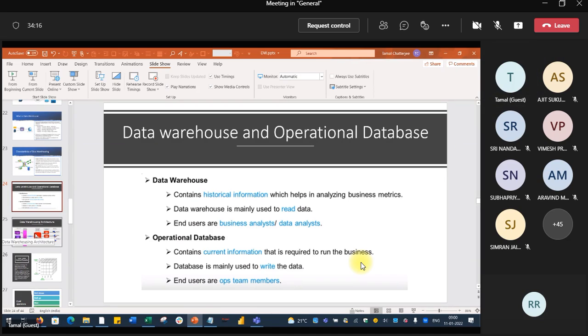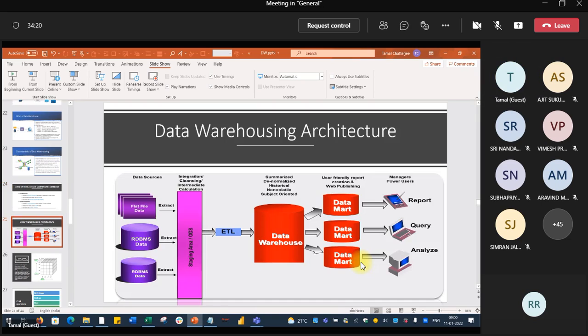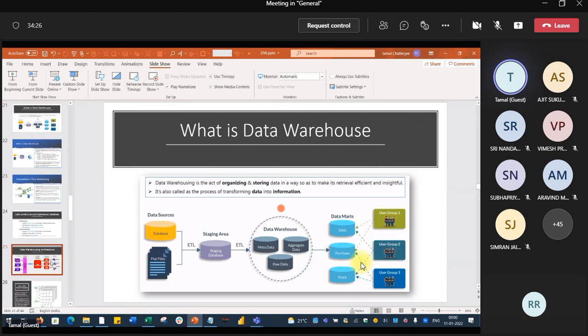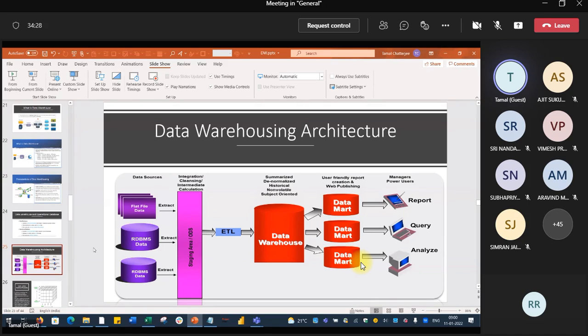So that is the crux of the story. Now again, I am coming back. We have seen one diagram before, but it is something else actually. The same thing. We have different data sources: flat files, RDBMS, this may be Excel, this may be Oracle, this may be DB2.